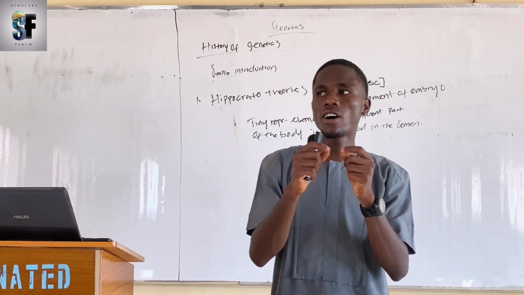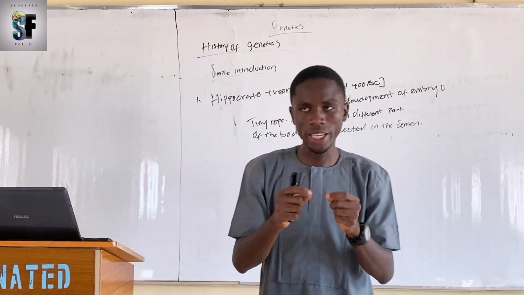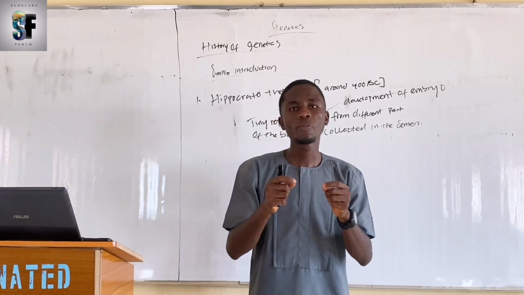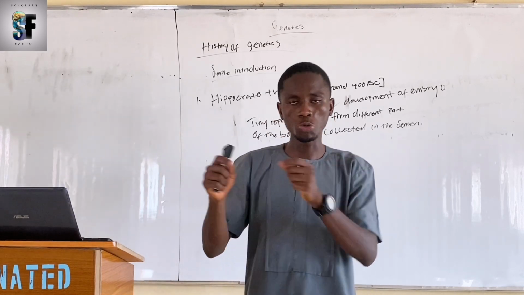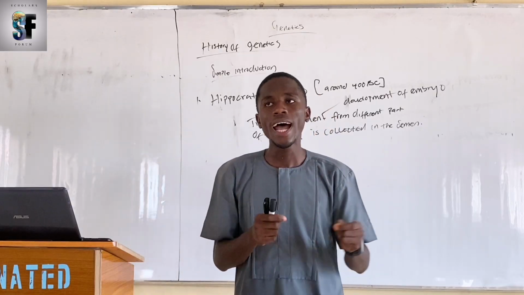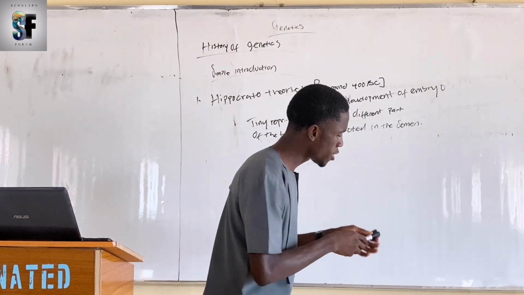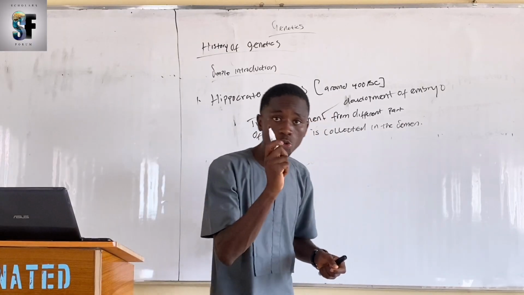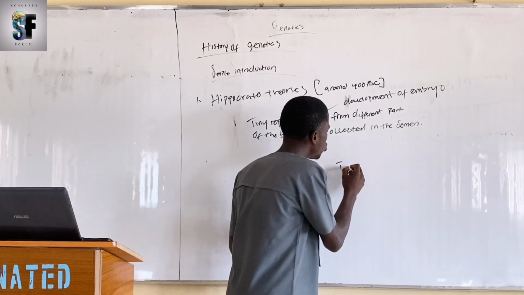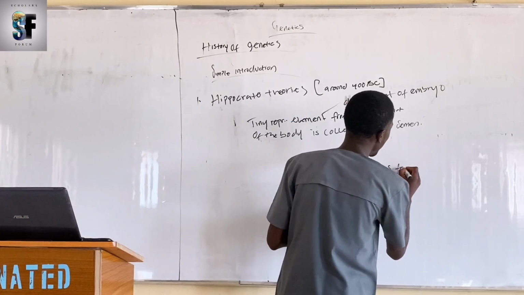Suppose a father develops strong muscle because he often goes to the gym, and a mother has long hair. According to Hippocrates' theory, tiny particles from the father's muscle